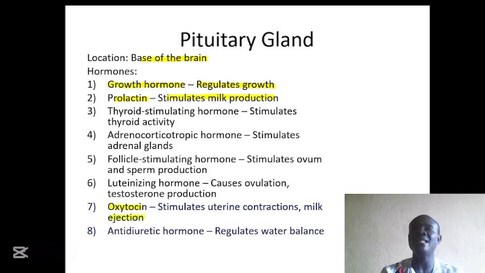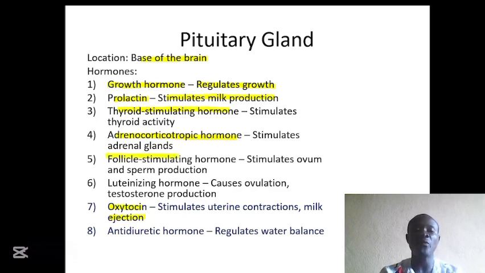So the letting down of the breast milk is the responsibility of oxytocin. But the production of that milk is the responsibility of prolactin. And we have the thyroid stimulating hormone that will stimulate the thyroid gland in order to produce its hormones. And we have adrenocorticotropic hormone that stimulates the adrenal glands in order to produce their hormones.